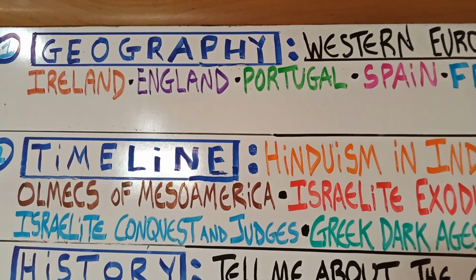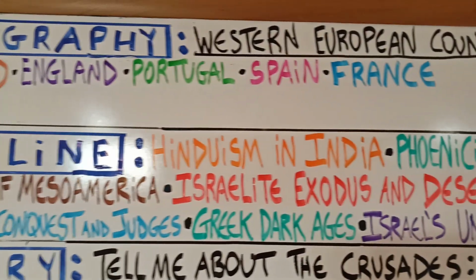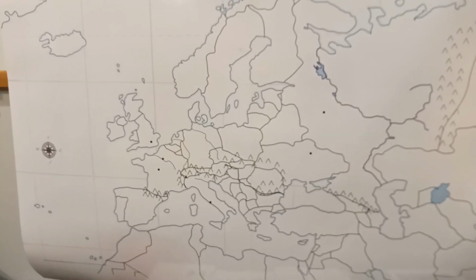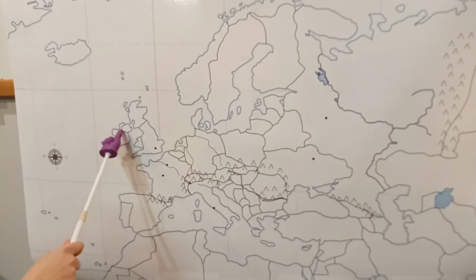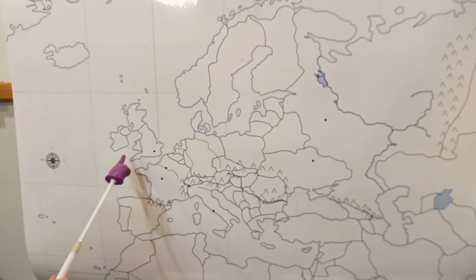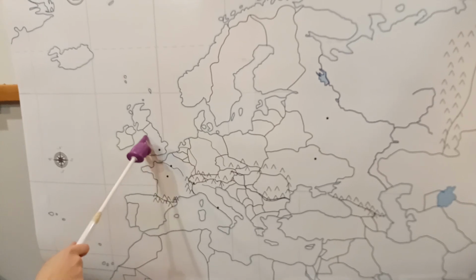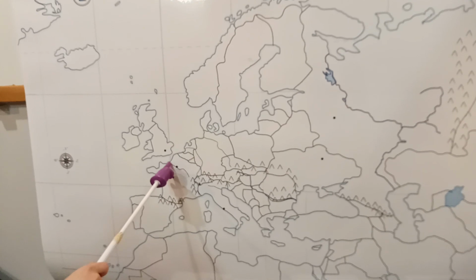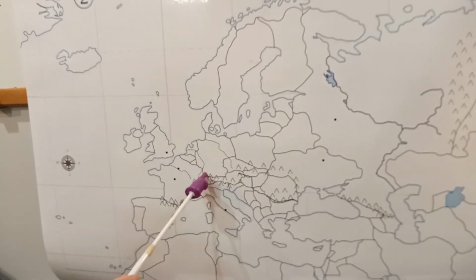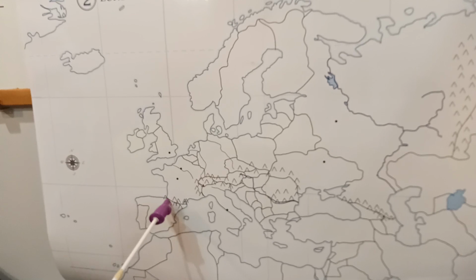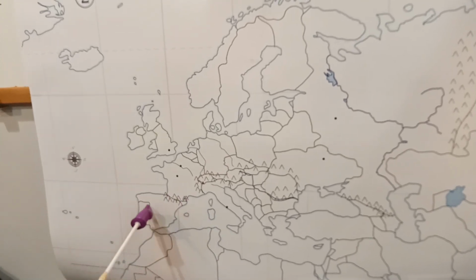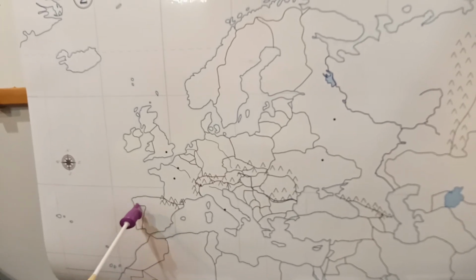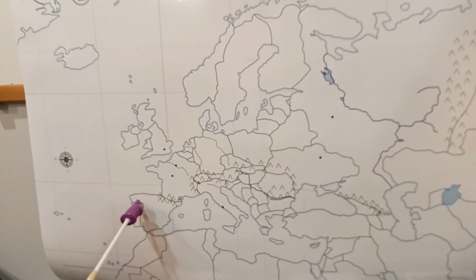Welcome to Cycle 2, Week 3 Geography, and we're going to be doing Western European countries. All right, first off, we have Ireland, and then we're going to jump over to England, and then we're going to skip over the English Channel. We're going to jump over and land in France. And France is connected to Spain, and that looks like the hair or a helmet, and the face is Portugal. You can put a little P in there or whatever you want.